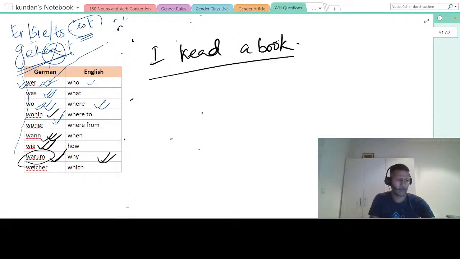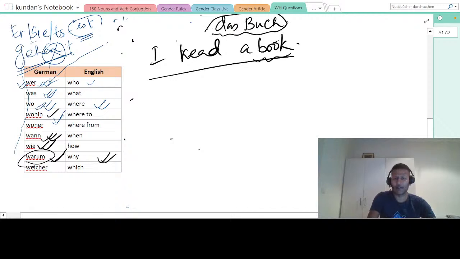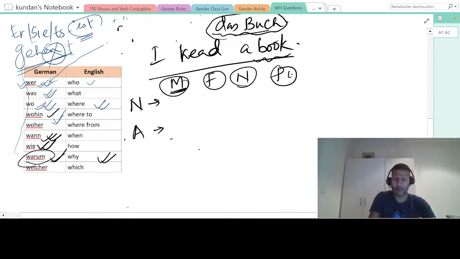Yeah, that's right. Pankaj, warum is the sweetest list. That's perfectly all right. And yeah, so now book is what? Das Buch. Guys, these things you have to keep in mind. I'm reiterating again: nominative, accusative, I will tell again, masculine, feminine, neutral, plural. So now people have corrected it. I'm happy. This is male, this is female, this is neutral, this is plural. So this is der, die, das, die.